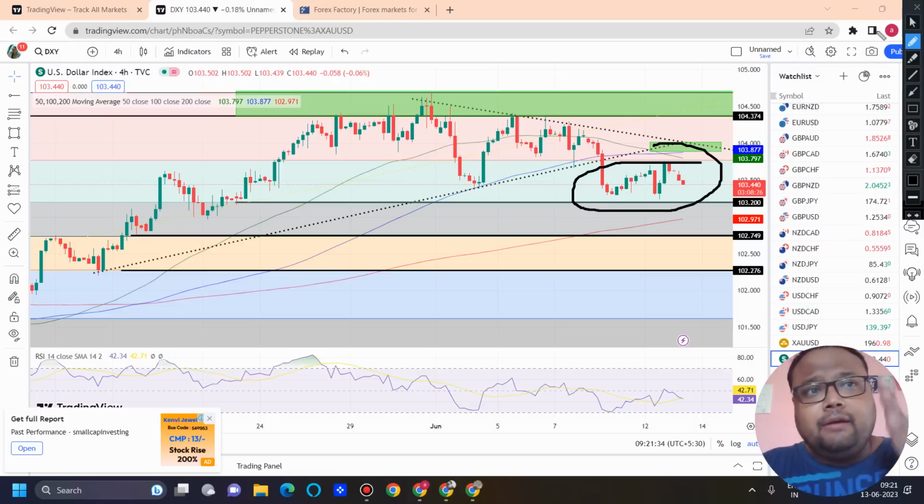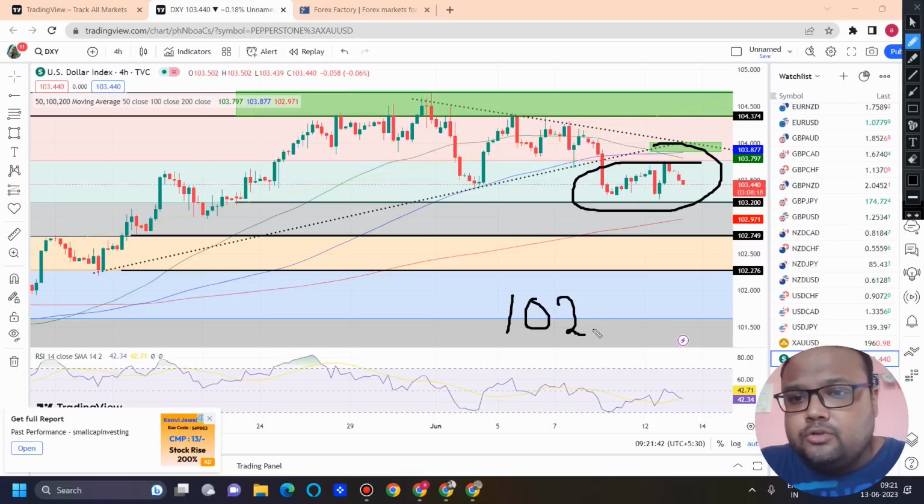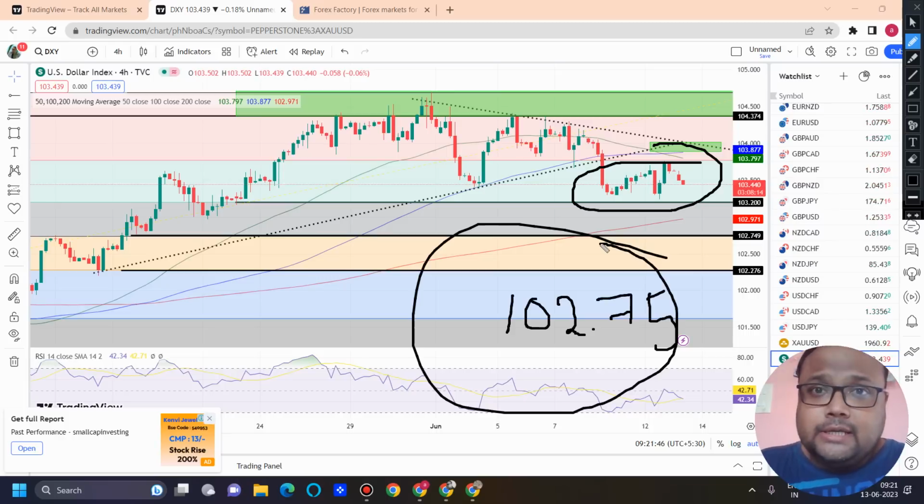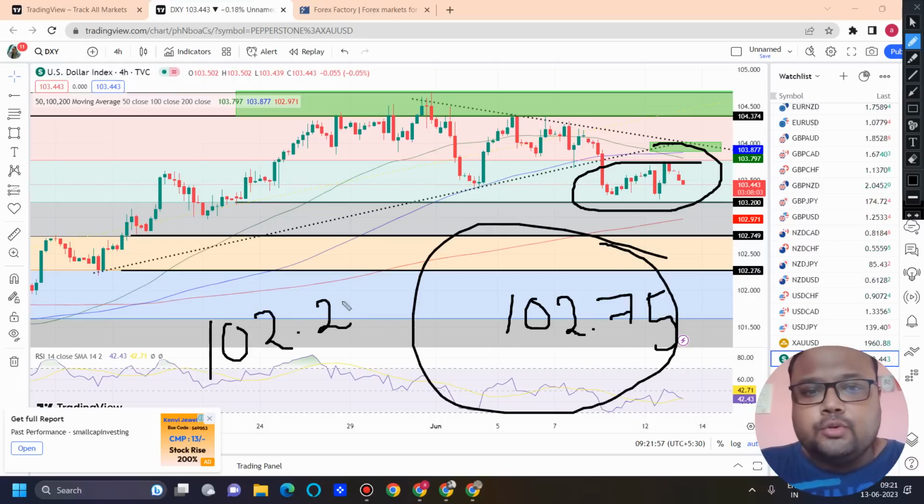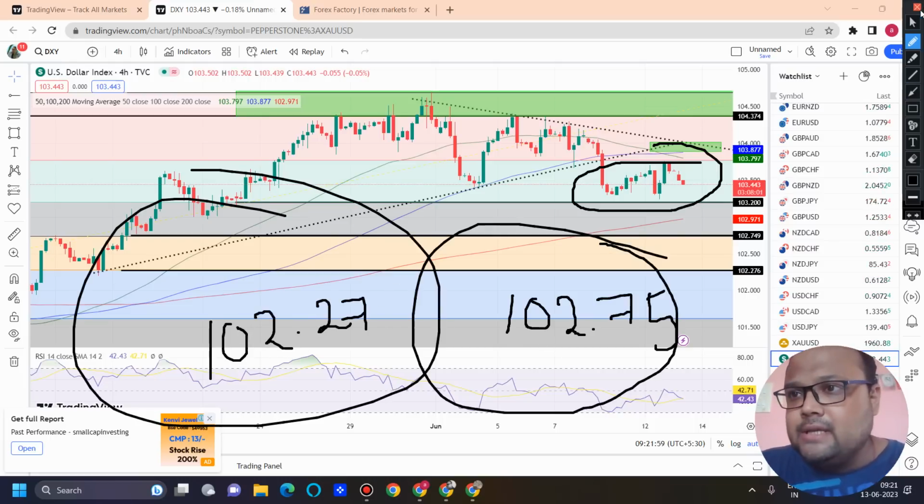After CPI, if DXY drops, then we have the 200 moving average, and we also have 102.75 as the next support. These are the two support levels where the market may show price rejection from below. On the other hand, we also have a support around 102.27. Why are we considering these levels? Let me show you.